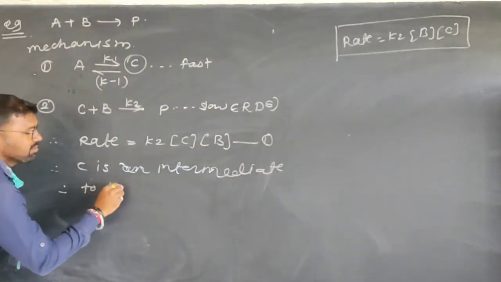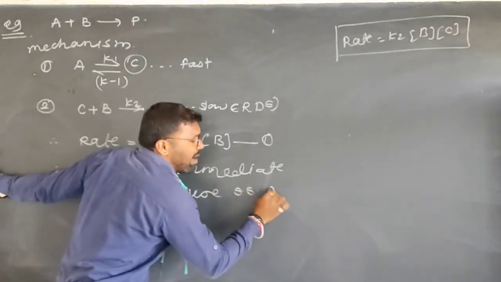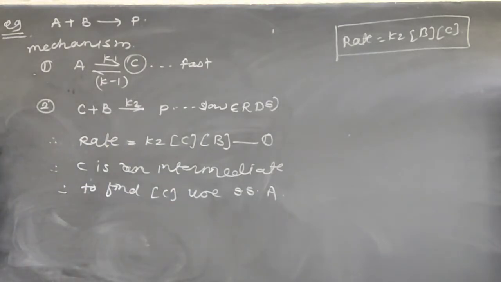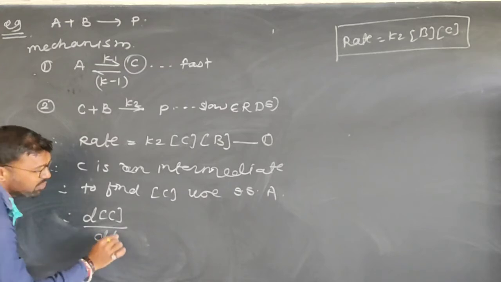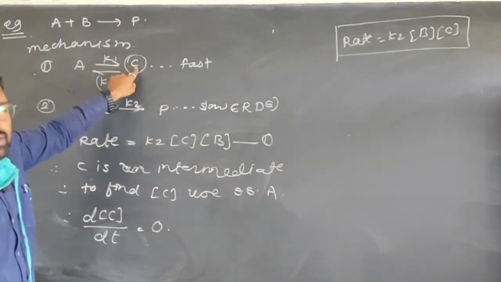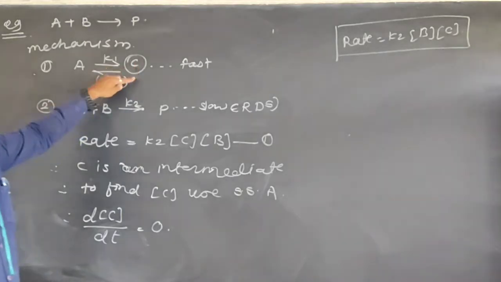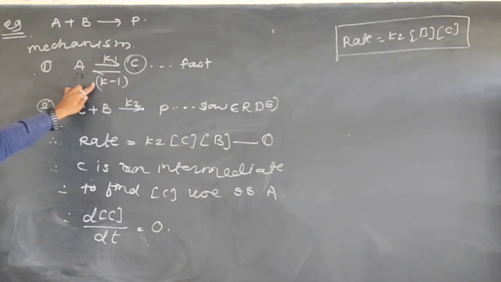Therefore, to find the concentration of C, use the steady state approximation. What is the steady state approximation? The net rate of formation of any intermediate during the course of the reaction is equal to 0, right? Therefore, dC upon dt is equal to 0. This is the steady state approximation, right? But now the problem is that C is formed in the forward reaction and C is consumed in the backward reaction with the rate constants K1 and K minus 1 respectively.